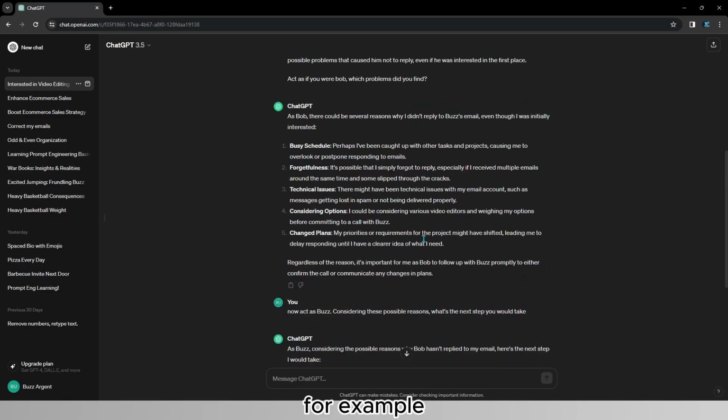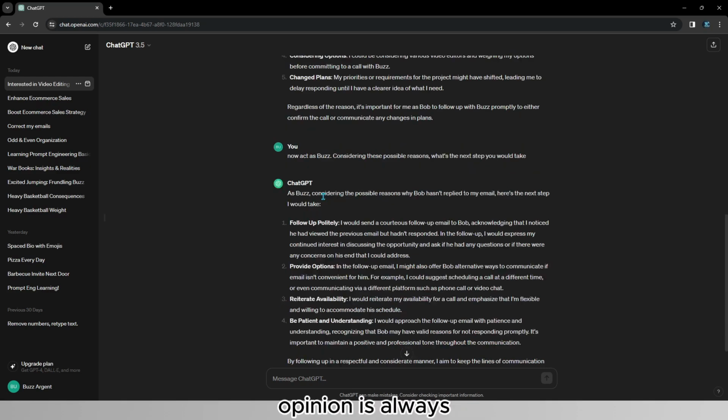For example, I've had this scenario happen to me once and I haven't thought about the possibility of technical issues with the email. In fact, you could try to deliver the message in another way, for example, via Instagram or Twitter DM, and you're going to have a higher chance of getting a response. ChatGPT's opinion is always extremely good because it's completely rational. There are no emotions involved with ChatGPT, and when it comes to professional scenarios, acting rationally is one of the key things that you should do.